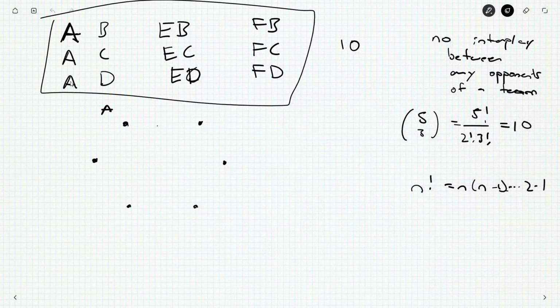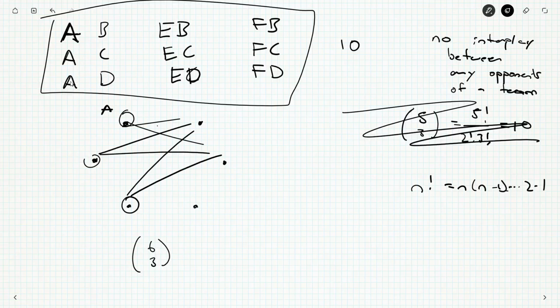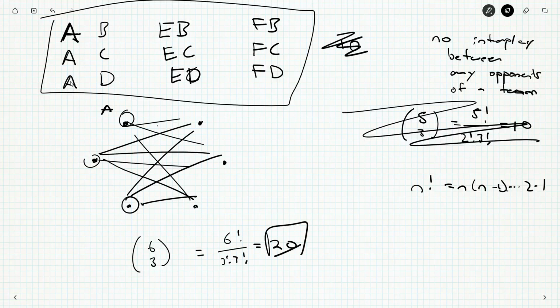I think maybe it's... I don't think it's 5 choose 3. I think that's wrong. I think it's 6 choose 3. Choose the 3 teams that will never face each other, and they must be opponents to the other 3 teams. So, yeah. So that'd be 6 factorial over 3 factorial, 3 factorial, and that'll be 20. So I think there's 20 ways to do this.